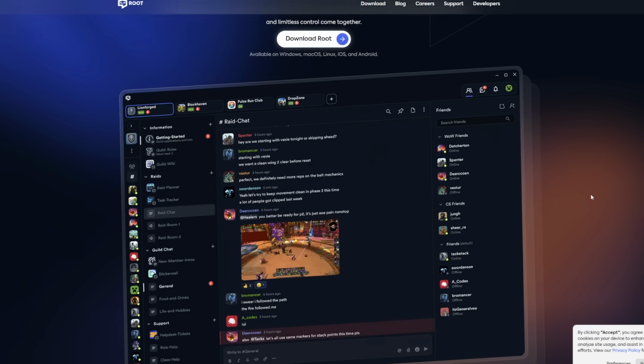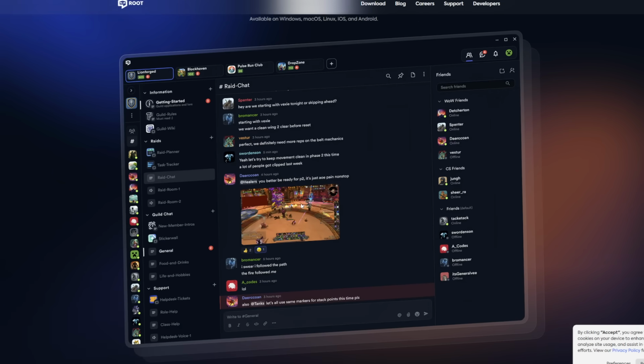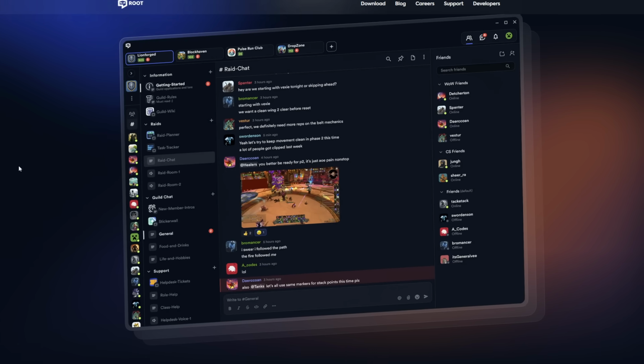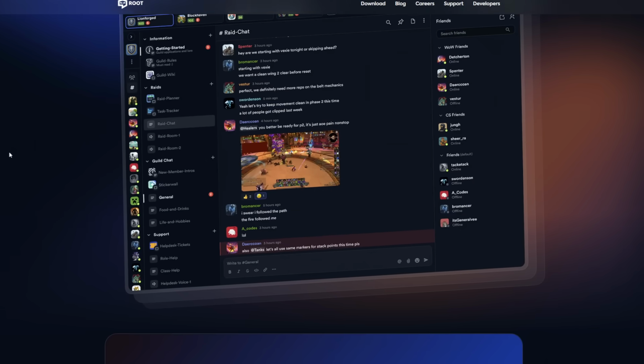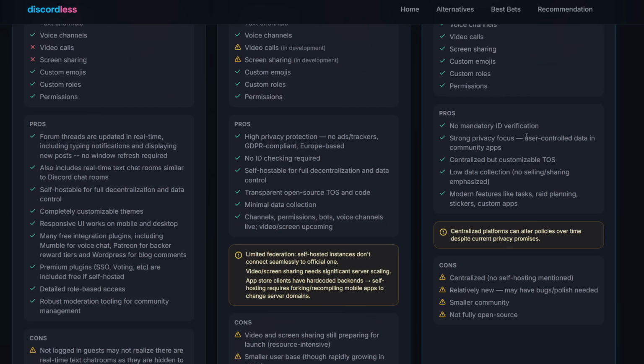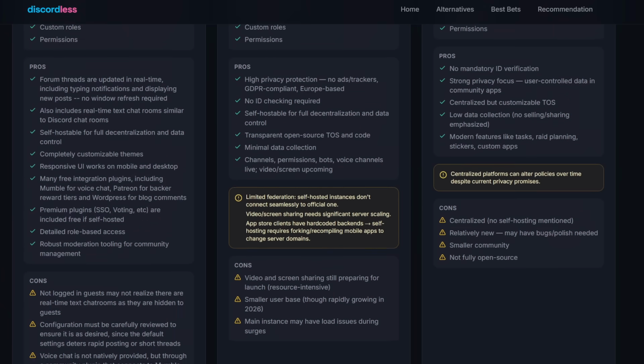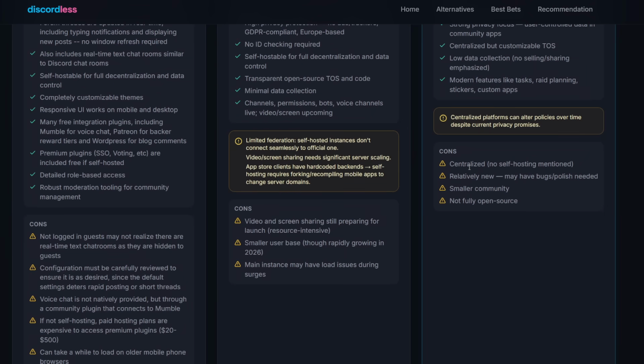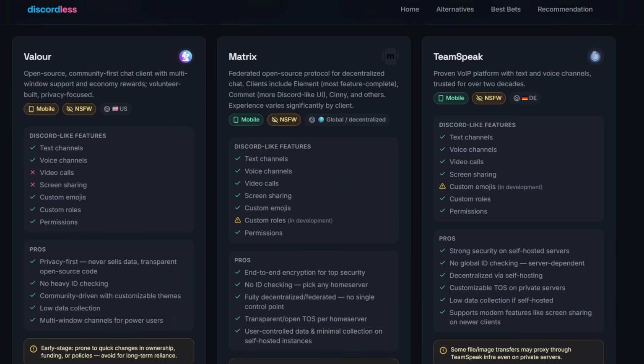Root actually looks like this, and it looks very, very similar to Discord, pretty much a carbon copy of Discord. So this would be very user-friendly for people who want to switch over to this because, like I said, it looks exactly like Discord, and apparently you can actually transfer your Discord data and servers over to this platform as well. So they have no mandatory ID verification, strong privacy focus, centralized but customizable TOS, low data collection, and modern features like task, raid planning, stuff like that. Some cons are it's centralized, so no self-hosting mentioned, relatively new, may have bugs, smaller community, and not fully open source. So here's another one named Valor.